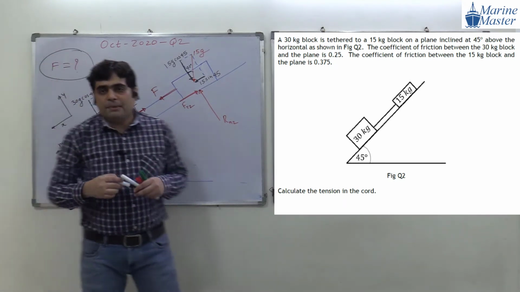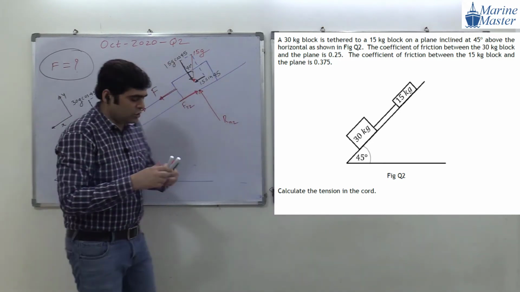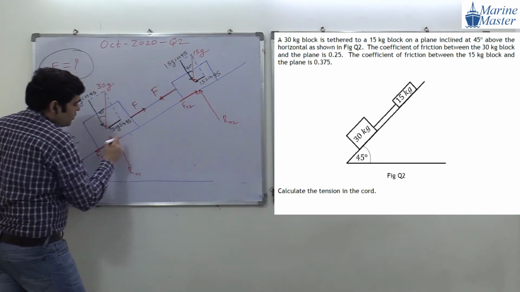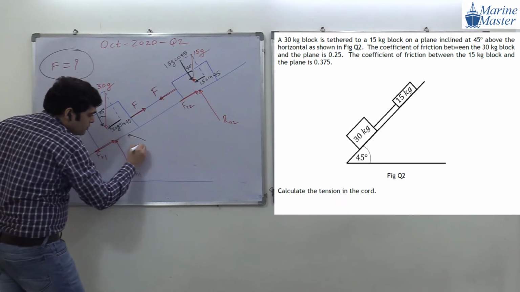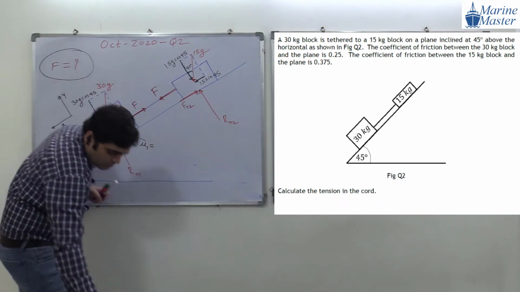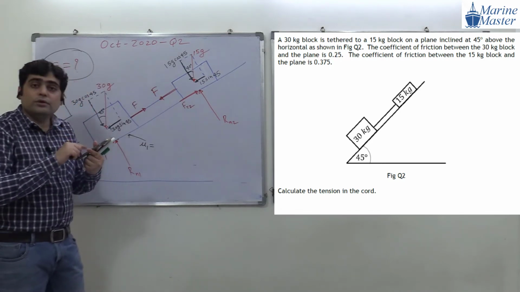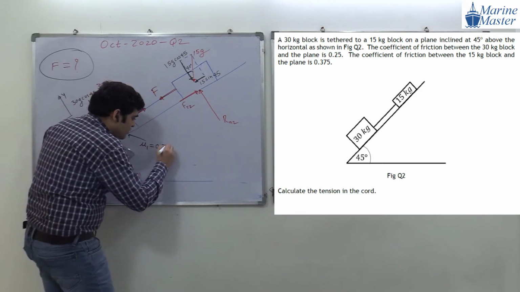So first of all, draw this drawing. Okay. And then they have given the coefficient of friction also for this plane. For this plane, what is the value of the coefficient of friction? We will say mu1. How much value of mu1 have they given us? Guys, please check the question. So this is for this plane 0.25.